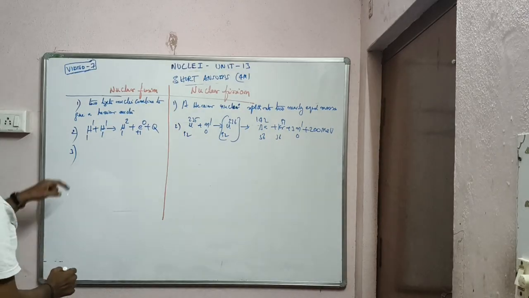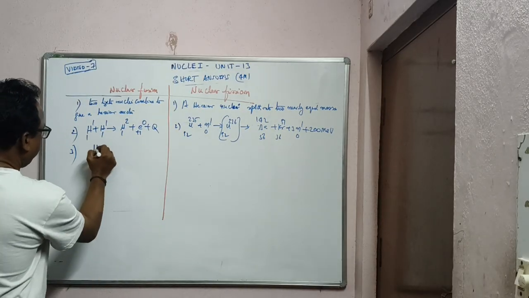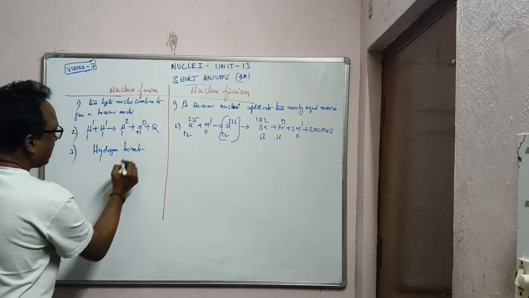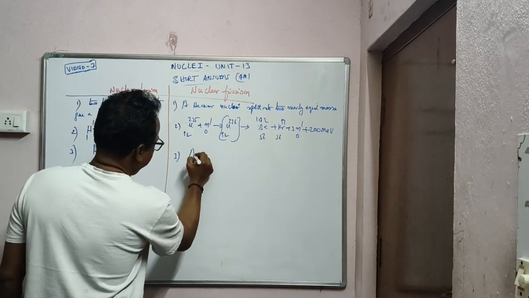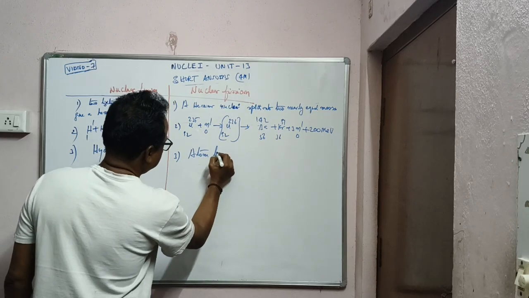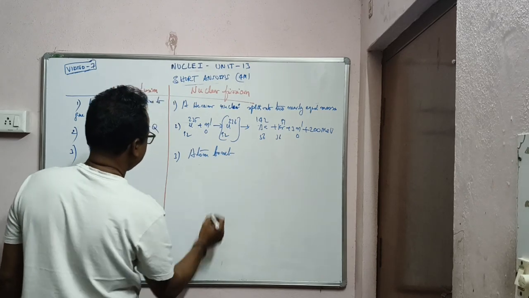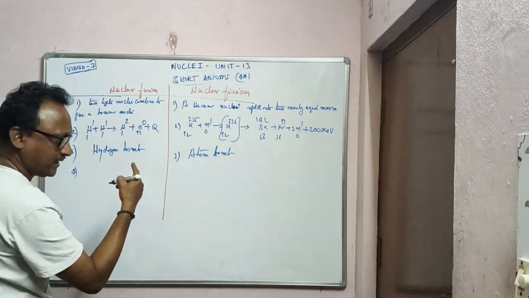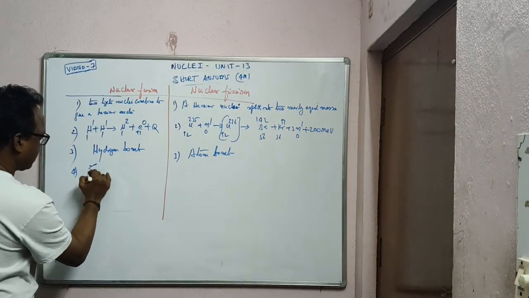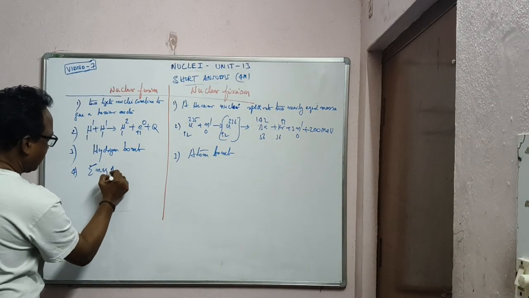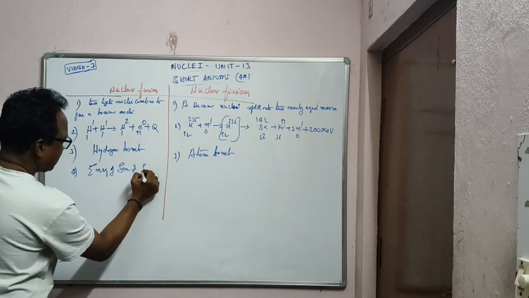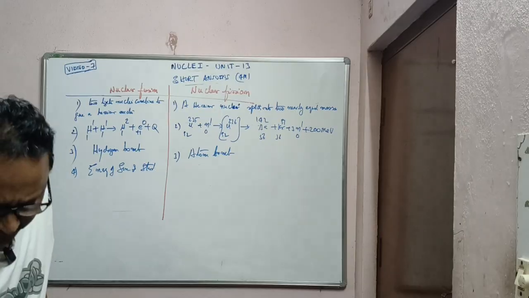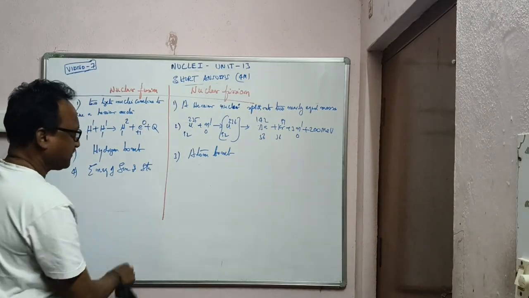Third one, in fusion you can take the example of the hydrogen bomb. In fission you can take the atom bomb or plutonium bomb as an example. Fusion takes place in the energy of the sun and stars.